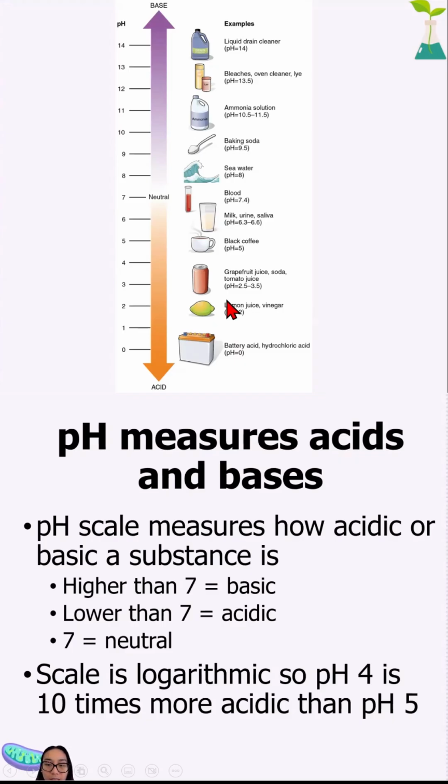Okay, so coffee, for example, is pH 5, whereas soda and tomato juice is like 2.5, 3.5, so almost 4. And that is more than 10 times more acidic. So just think about that in perspective. Lemon juice is all the way down here at 2. That's like 1,000 times more acidic than black coffee, right? So 10, 100, and 1,000. Every jump is times 10, so it does get exponentially more acidic as we move down. And then same for the base. If we were to move up, this is 10 times more, and then another 10 times more, and then another 10 times more, and it builds. So just to give you some perspective on how much the scale actually jumps.